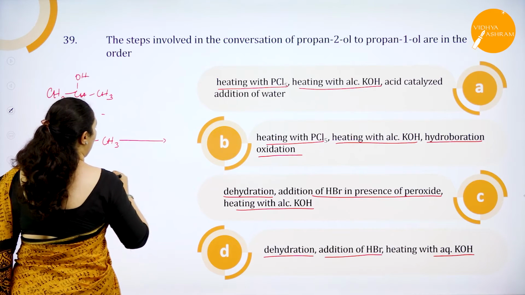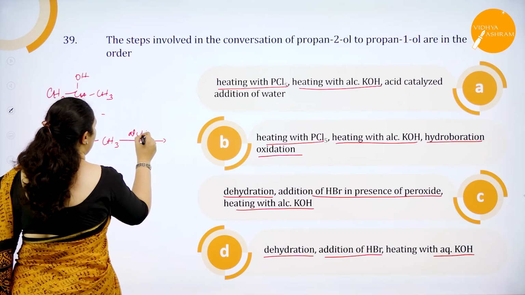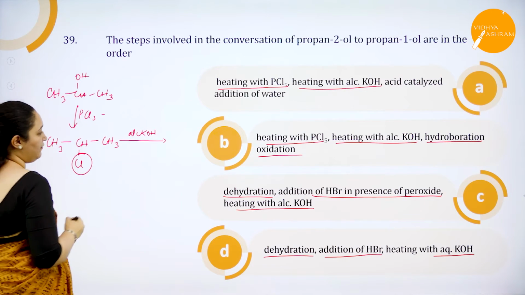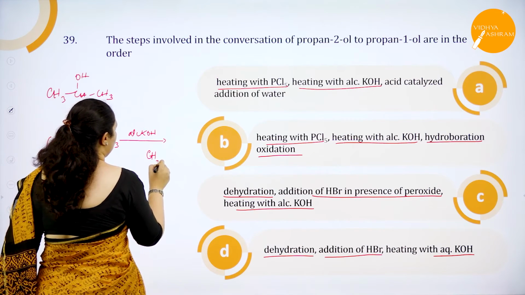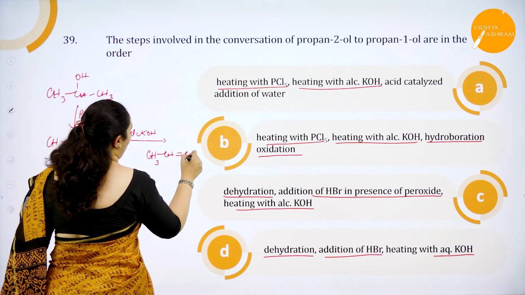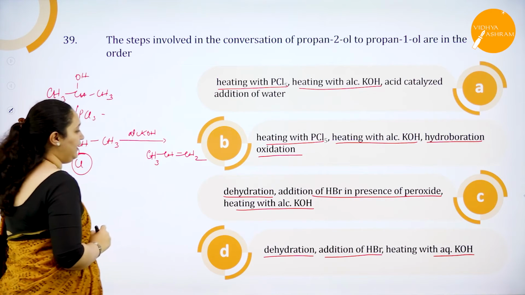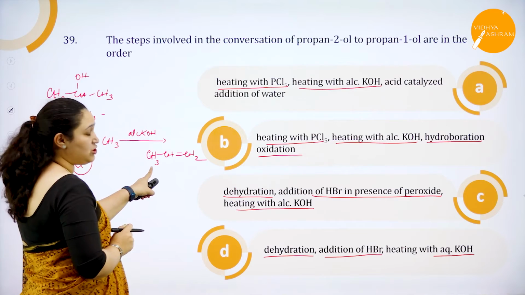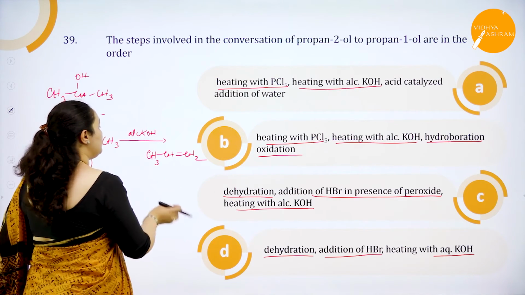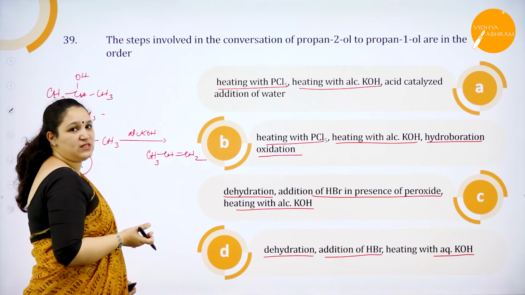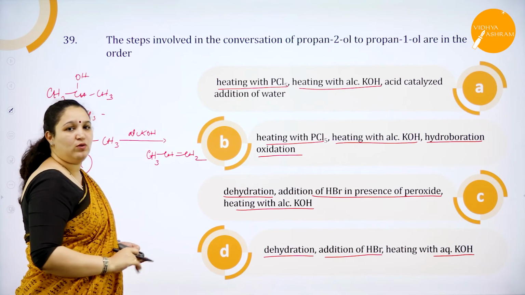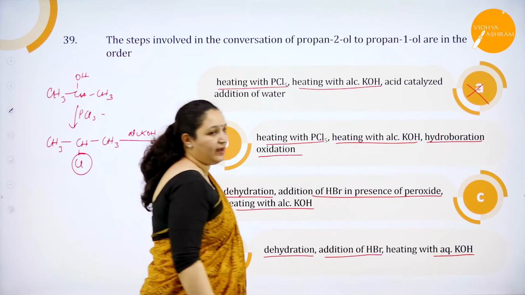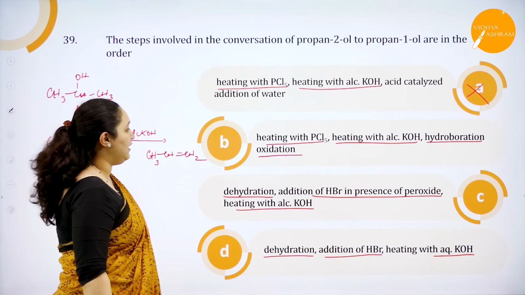Alcoholic KOH is an elimination reaction. So chlorine and one of the hydrogens has to be removed to give the double bond. So I'll get CH3, CH, double bond, CH2. Correct? Now for this one, if I do acid catalyzed addition of water, again OH will come to the second carbon atom itself and I am going to get 2-propanol only. So obviously this is the wrong answer. I cannot give A as the correct answer.